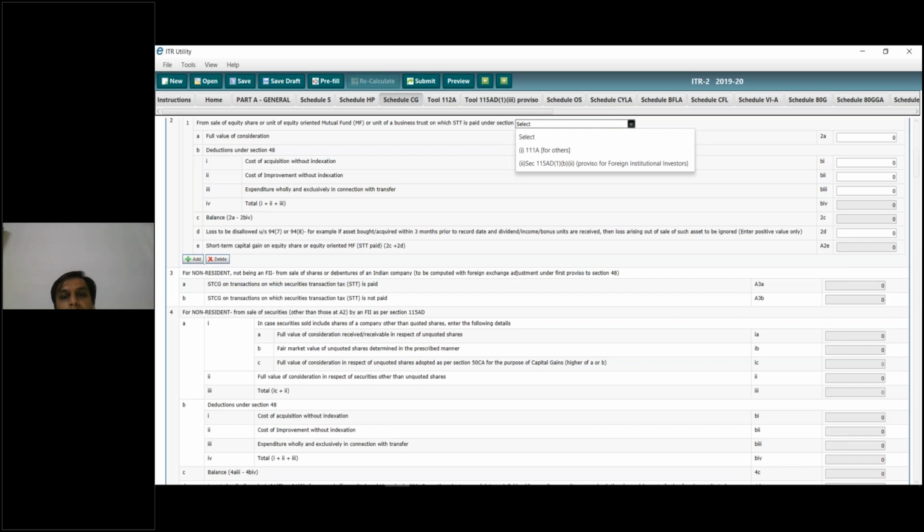There is a concept of bonus stripping and bonus dividend stripping, so you will have to learn this. It's a little easy also, and you would know how all this is done. When there is a bonus, for example, you are having one share and you get a bonus, so you now have two shares, and the cost will be 100 only. You have to take the first share costing 100 only, and the second share costing would be 0. As per income tax, you have to know all these details while filing your income tax return.